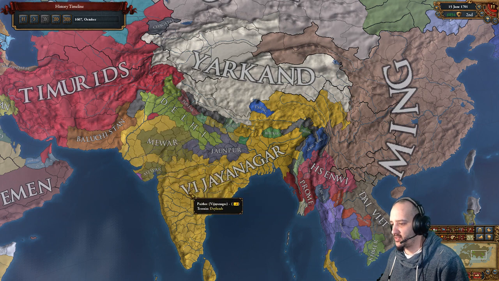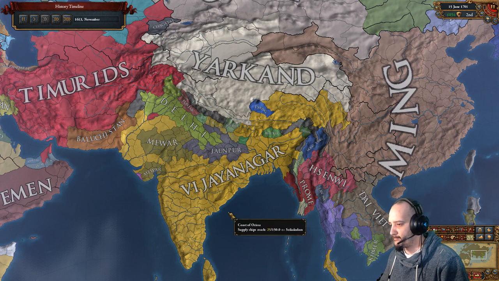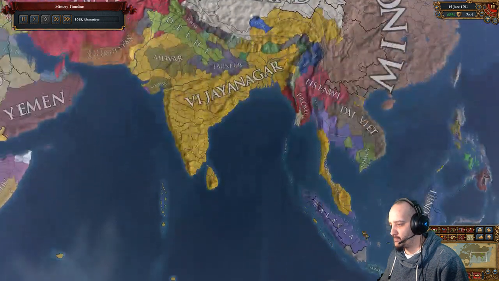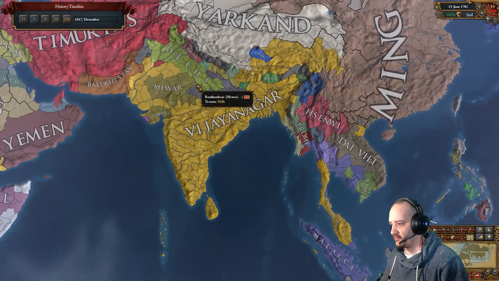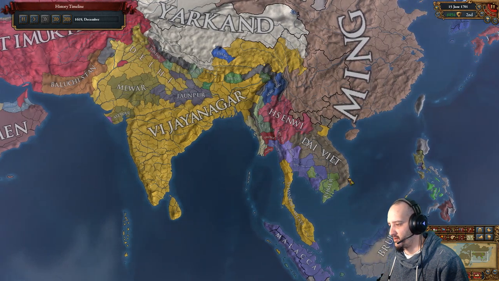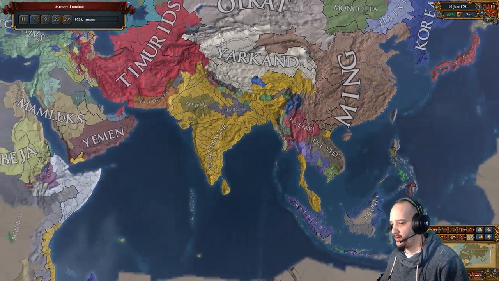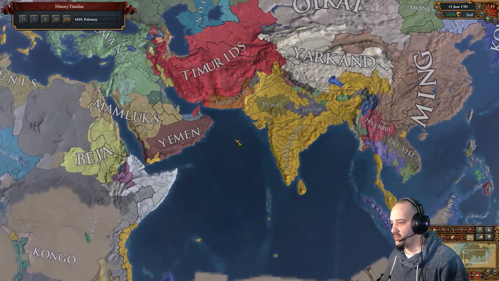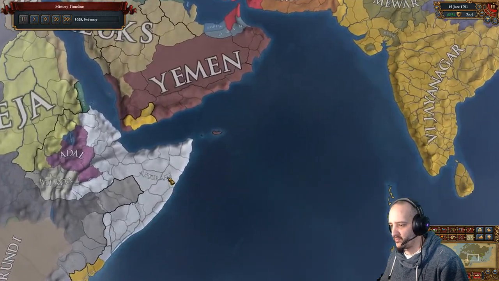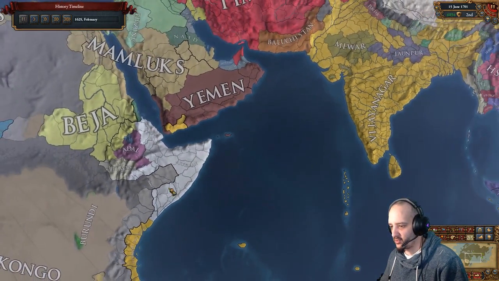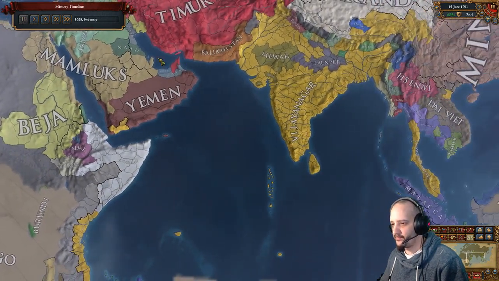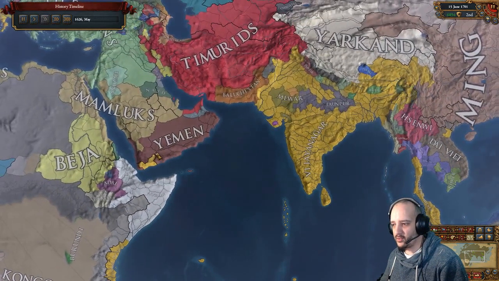That was Sindh's annexation. Delhi is our subject at this point. That's why you saw it grow back. This is when Delhi is giving us like 50-something force limit. So yeah, the main reason, also Ajuran, oh, that's the other guy. Ajuran had fallen to like 5 provinces here, and then all of this was reconquest. That's the other guy I was thinking about for reconquest.